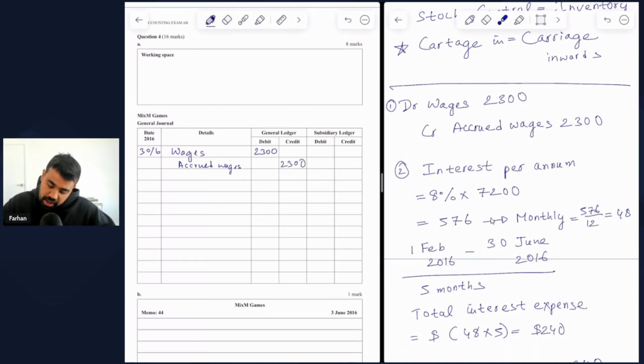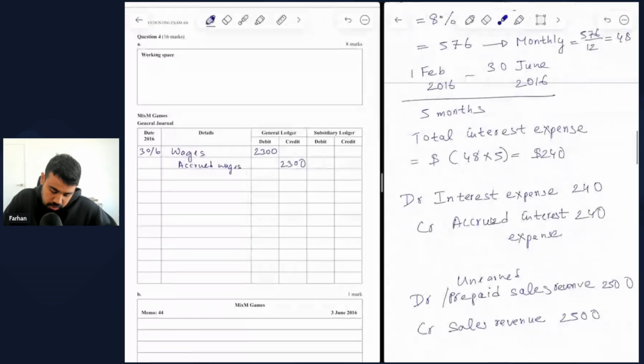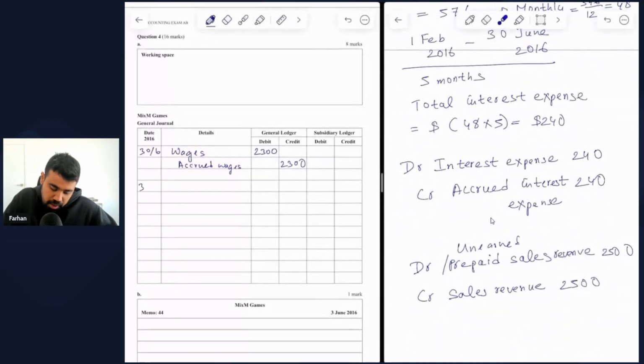Next, we've got the interest. So again, this is going to be at the end of 30 June 2016. So we debit interest expense by 240, which reflects an increase in expenses. And then we credit accrued interest expense by 240, which reflects an increase in liabilities.